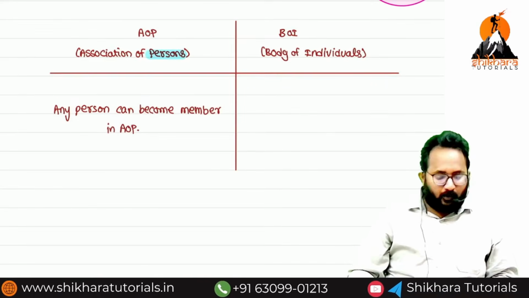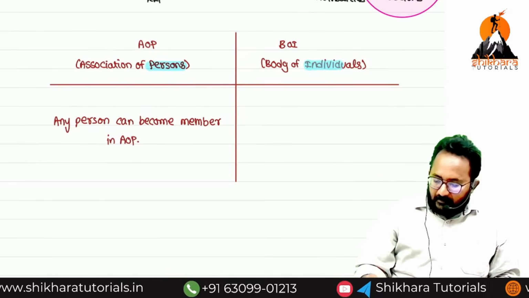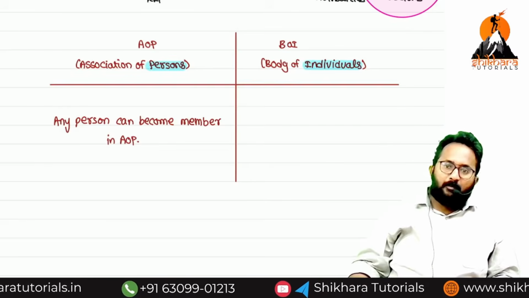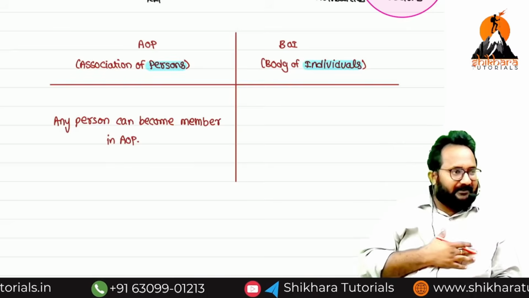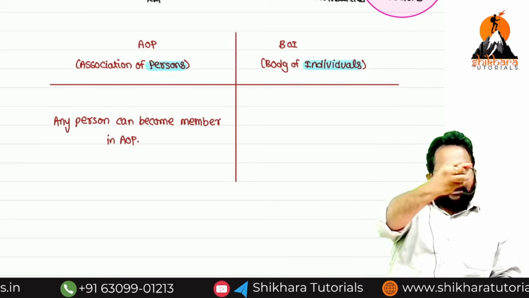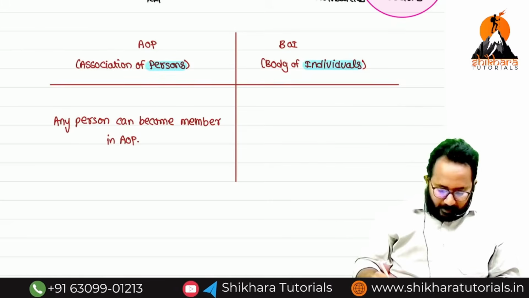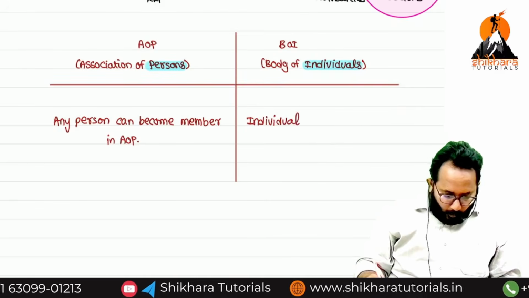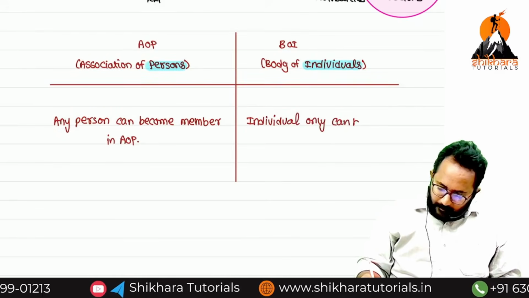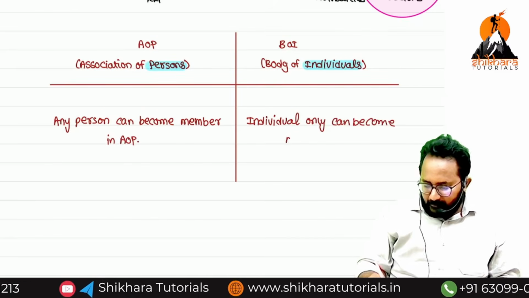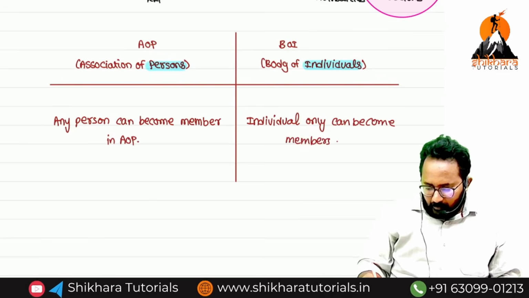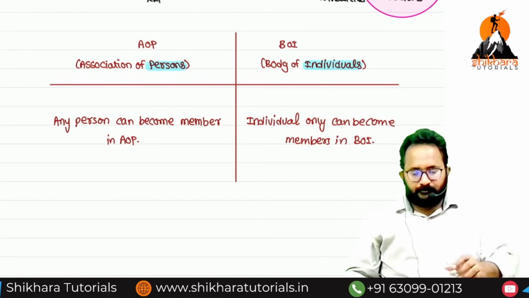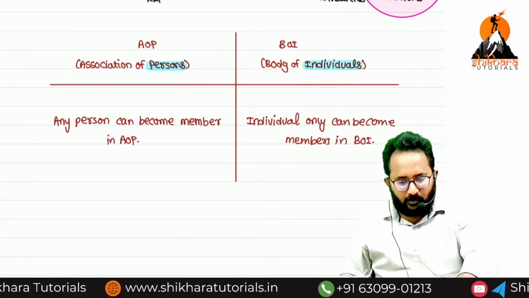Here we discuss individuals. Only individuals become the members in BOI. Sir, 6 or 7 individuals want to associate with each other and do one business. That is body of individuals. Only individuals can become members in BOI. Understood? Please let me know.